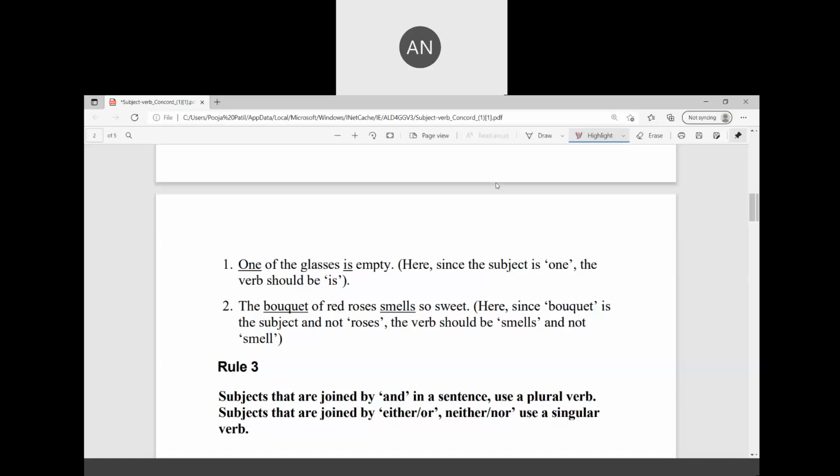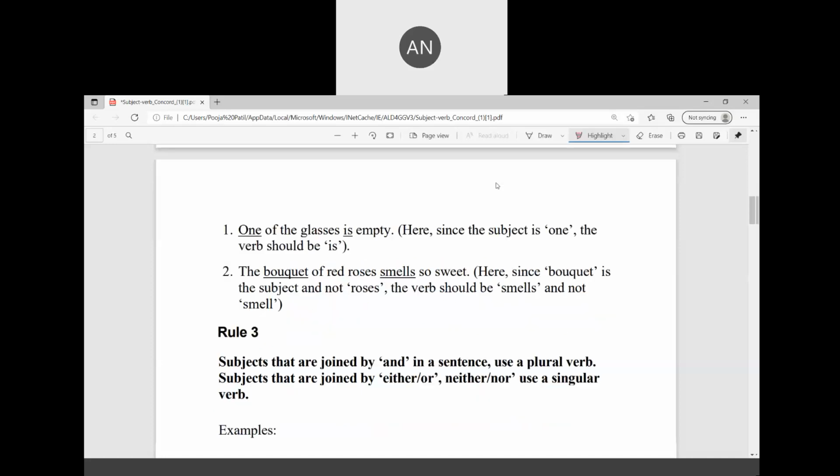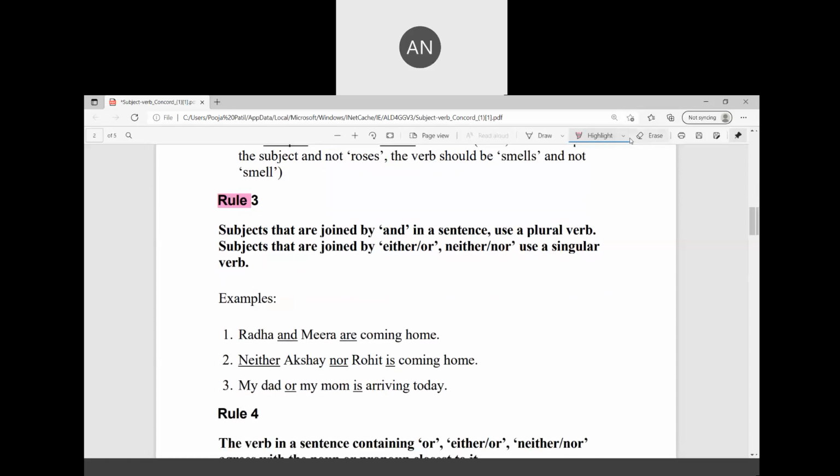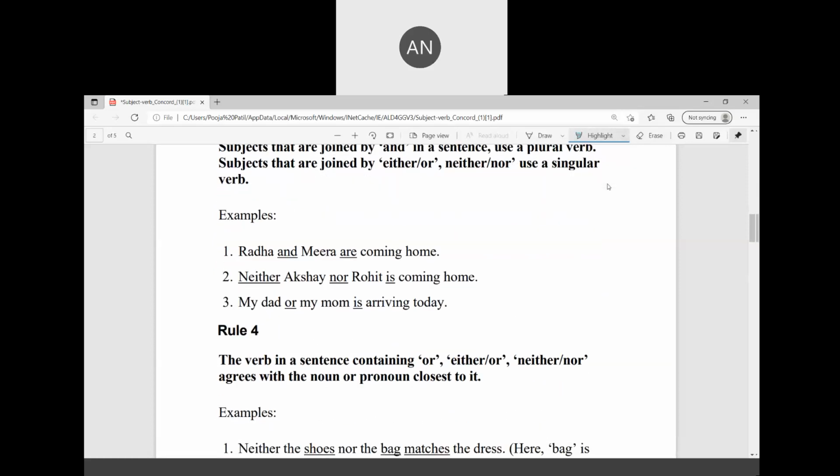Third rule: subjects that are joined by and in a sentence use a plural verb. Subjects that are joined by either/or, neither/nor use a singular verb. Radha and Meera are coming home. Neither Akshay nor Rohit is coming home. Either my dad or my mother is arriving today. That is rule number 3.